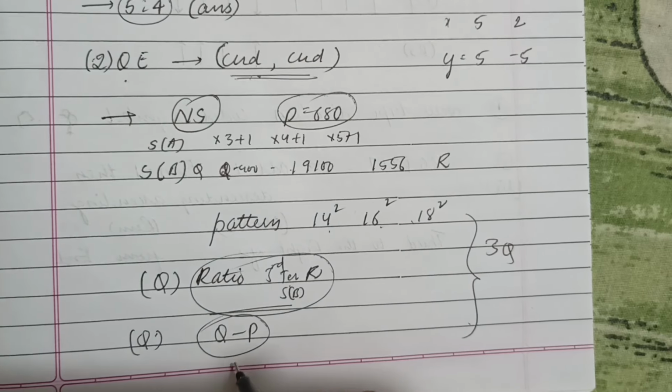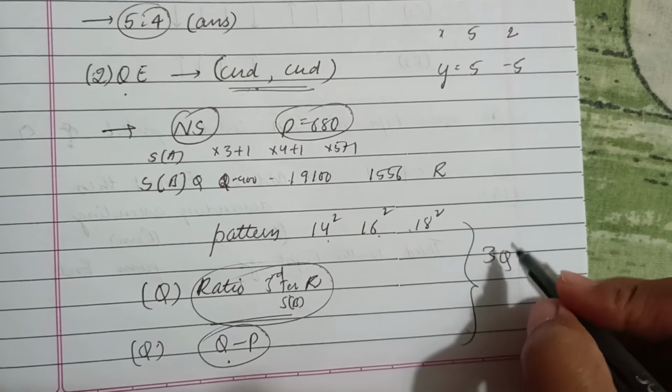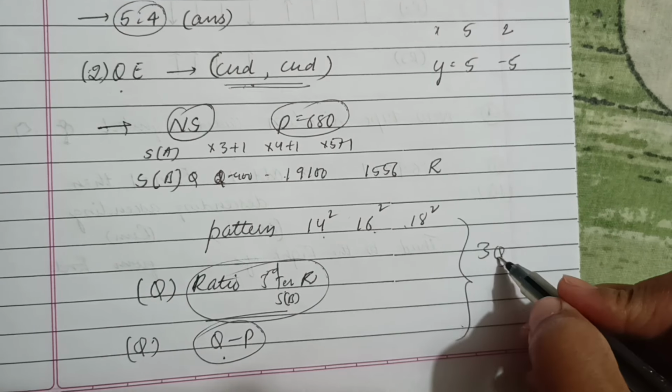And one more question was to find the difference of Q and P. I think 3 questions were on this, but since I didn't get the correct value even after spending a lot of time, I didn't mark them. And one more caselet was there, but I spent most of my time on this number series only, that's why I was not able to attempt the other questions. And one question I answered was a miscellaneous question. It was easy. We have to find the value of x.